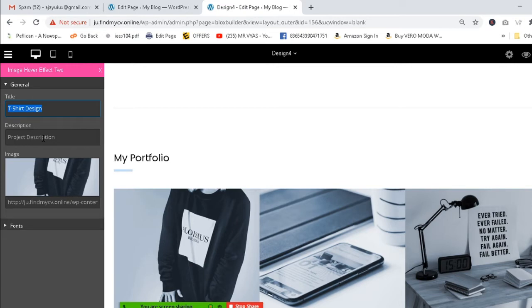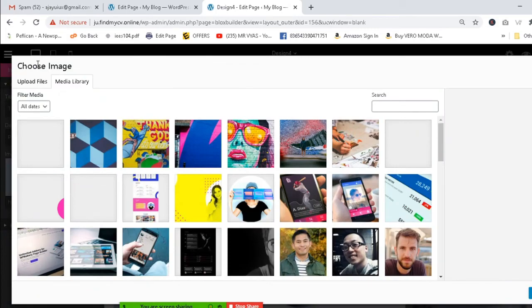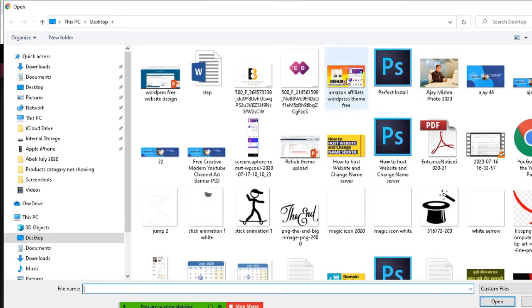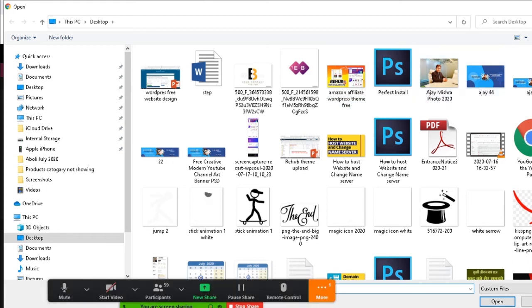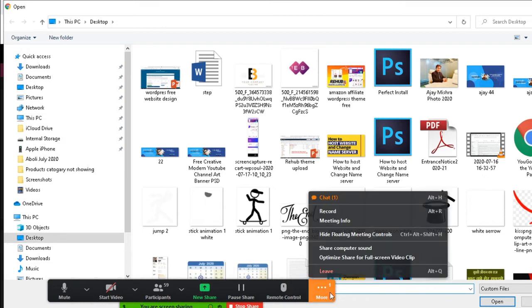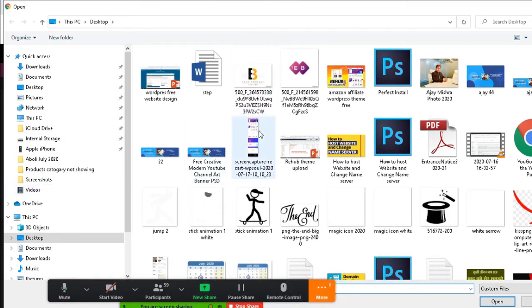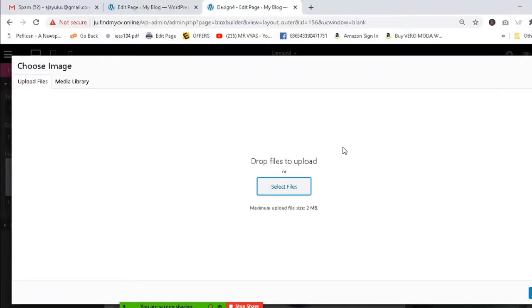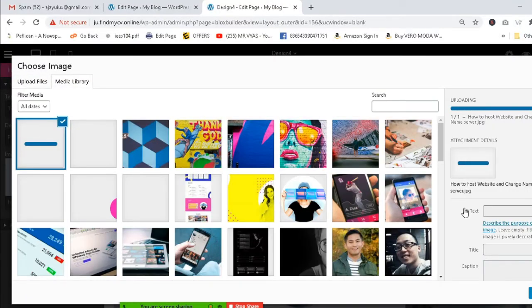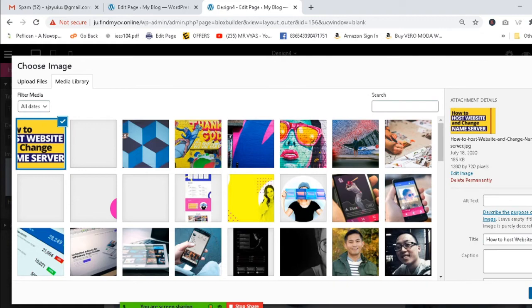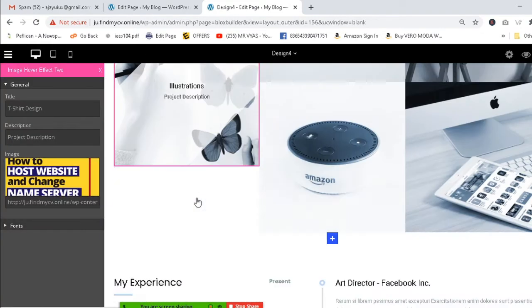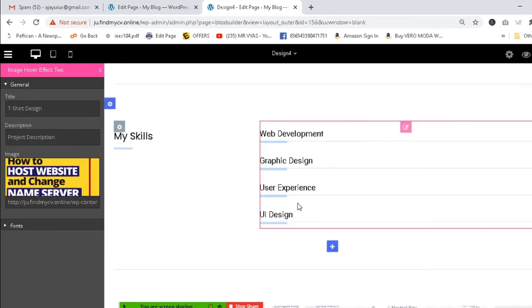I'm not getting the voice properly. If you want to change anything, you can change it here. You can upload your design here. Okay, no problem. If you want to change, you can just change the images, whatever your work is. You can change this image, this one. So very easily you can change everything here, guys.